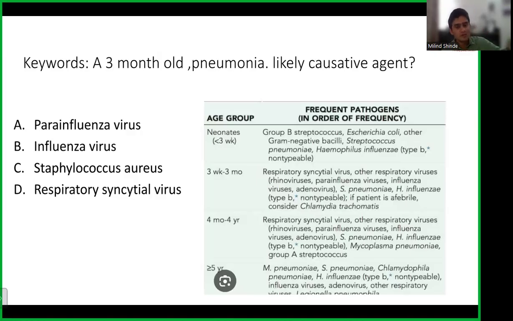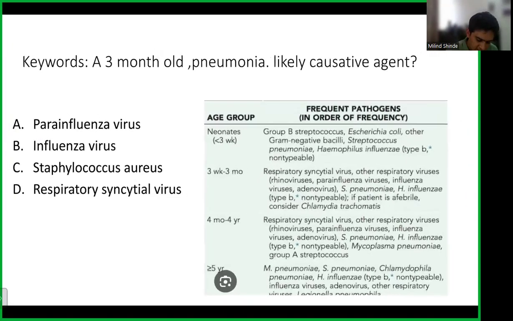Again, if you see between 4 months to 4 years, because we have major vaccinations available there, you don't have any vaccination against RSV. So that is why these are the common causes. I know the list is very long, but you can see that viral causes are predominant at least below 5 years. And RSV is the leading cause of pneumonia. We had discussed RSV. We call it bronchiolitis as well. There is a monoclonal antibody called palivizumab. So I'll just write the answer here. The answer for this question is RSV. And there is a monoclonal antibody called palivizumab.